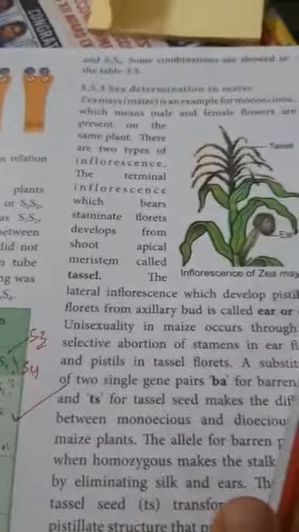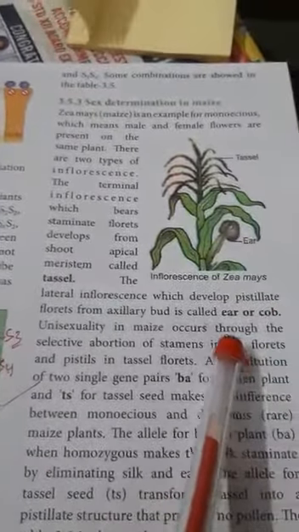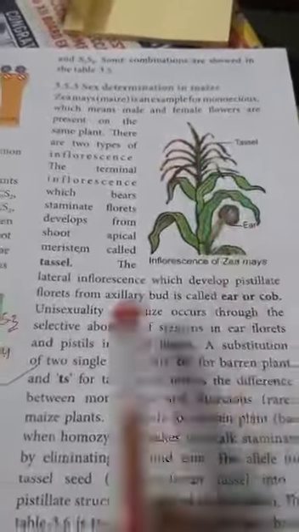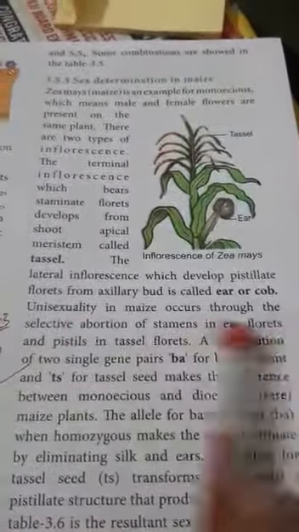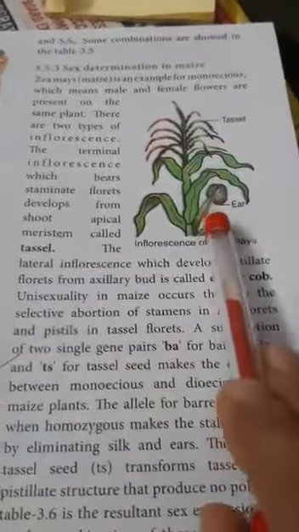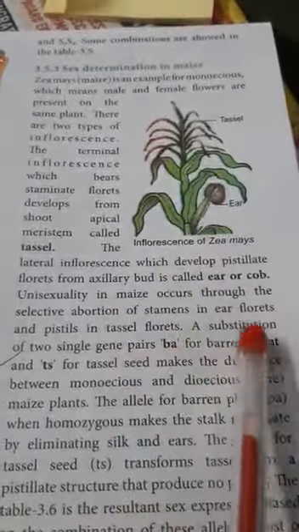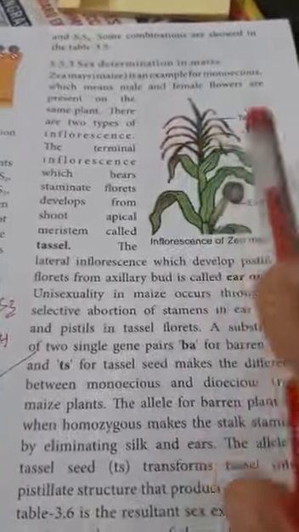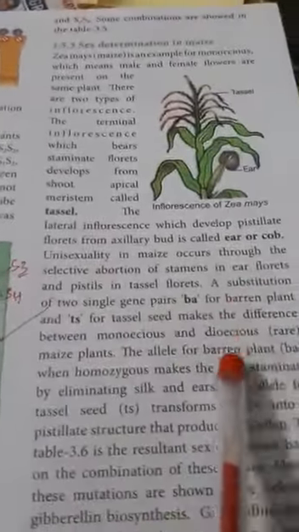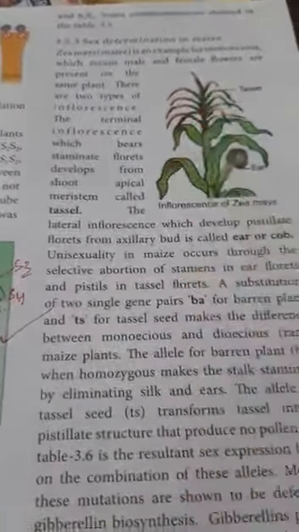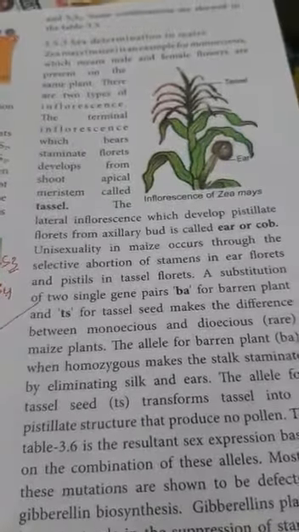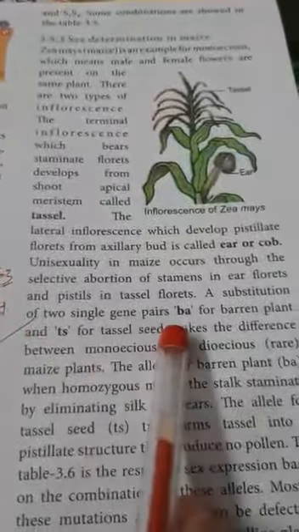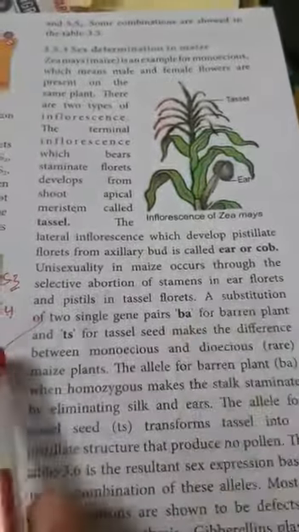Now, how does this unisexuality in maize occur? Unisexuality of the inflorescence occurs through the selective abortion of stamens in the ear or cob florets, and the abortion of pistillate flowers in the tassel or staminate florets. That is the reason. Both actually have male and female flower primordia, but abortion takes place after a certain period of growth. A substitution of two single gene pairs, BA for barren plant and TS for tassel seed,